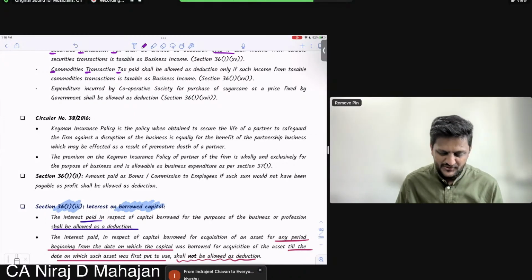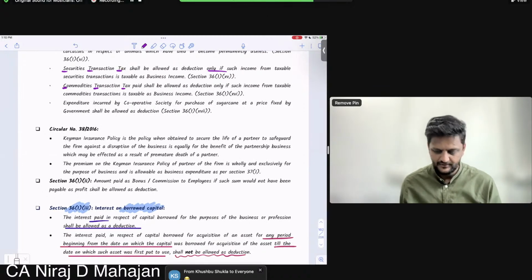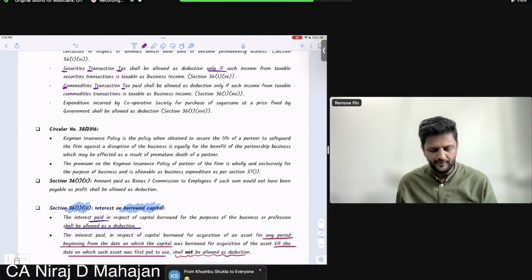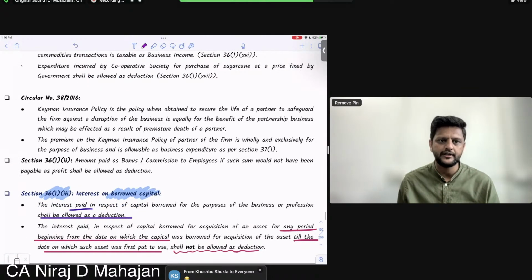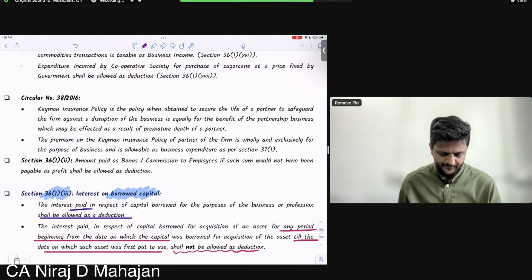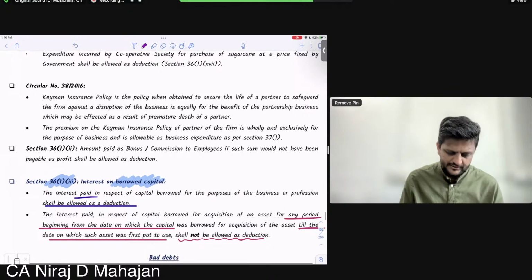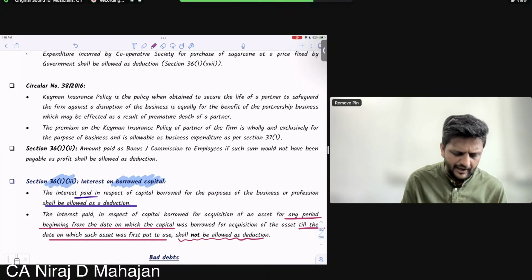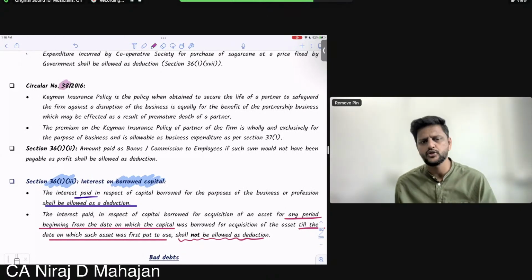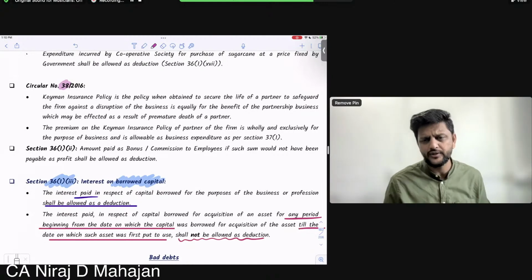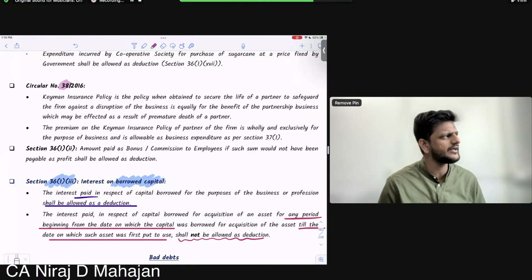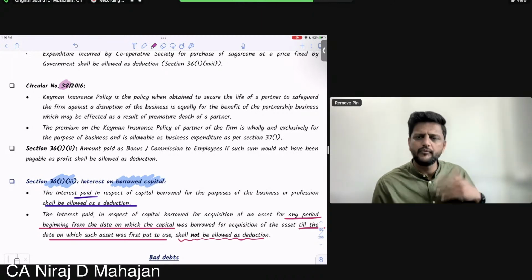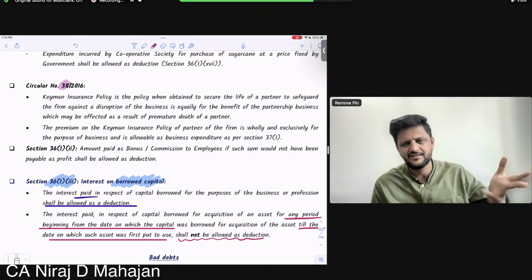Expenditure incurred by cooperative society for purchase of sugar cane at a price fixed by government shall also be allowed as deduction. That is also okay, nothing great. So again, it is a normal business expenditure for a cooperative society to buy sugar cane at the price fixed by the government. Then, circular number 38 of 2016. Circular means given by CBDT. I think I told you that. So every year, depending on case to case basis, depending on requirement, the CBDT can give circular. Every year we'll call it circular number 1, 2, 3, 4, 5, 6, etc. It is just a number.